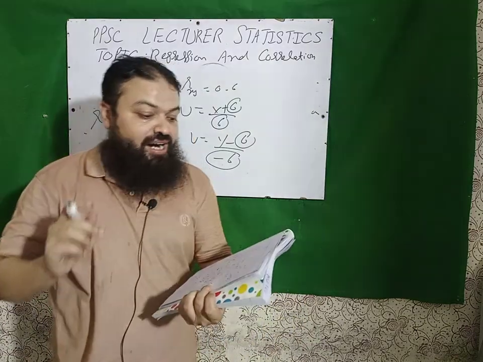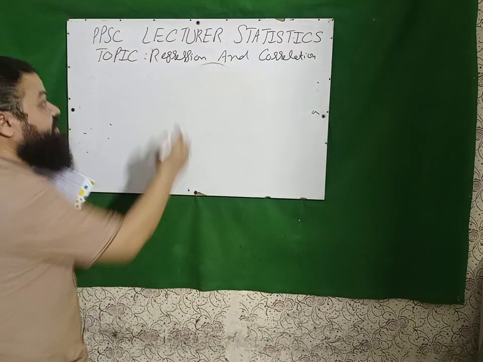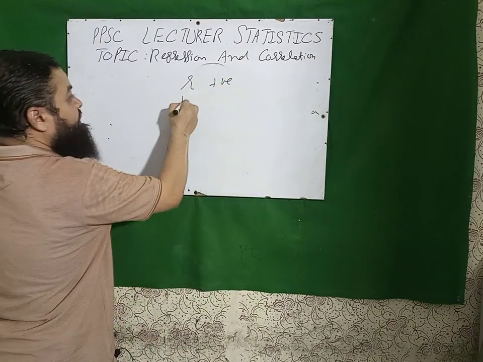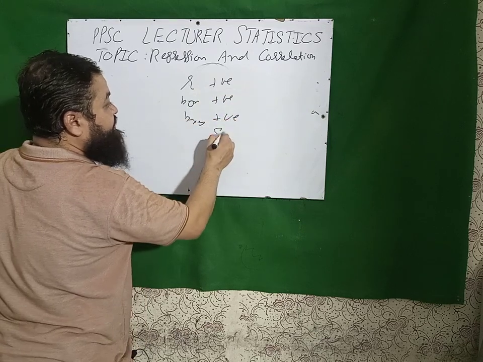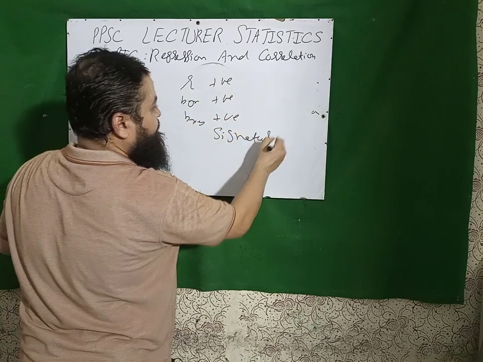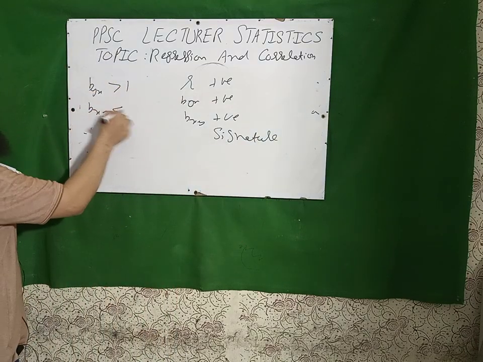Next question is, if r is positive, a very important property, it is called signature property. If r is positive, byx will also be positive and bxy will also be positive. Signature property. If byx is greater than 1, bxy is less than 1.